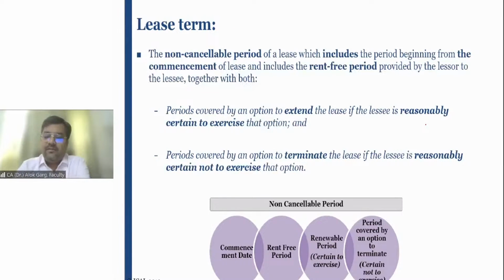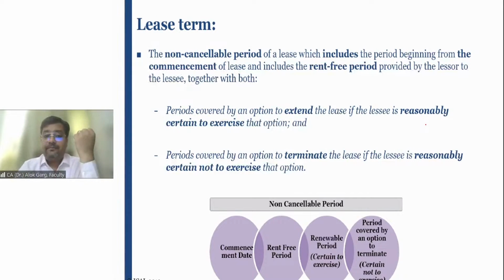for a period of 3 years. And out of the 3 years, 2 years is my non-cancelable period. After 2 years, I can give a notice of 1 month and walk away from the contract, and my lessor can also walk away after giving me a notice of 1 month. But for the first 2 years, it doesn't matter whether I use that property or not.